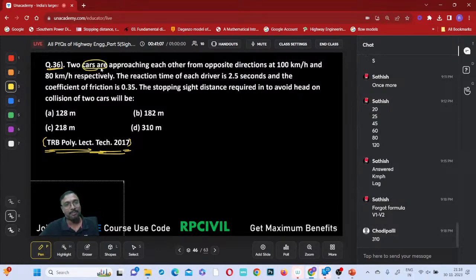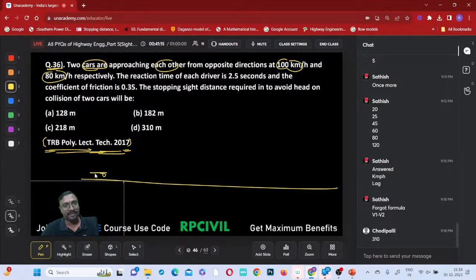Two cars are approaching each other from opposite directions at 100 kmph and 80 kmph respectively. The first car is approaching at which speed? 100 kmph, right? That is your V1 equal to 100 kmph. The second car is approaching at V2 equal to 80 kmph, no? The reaction time of each driver is 2.5 seconds. For both it is 2.5, and the friction coefficient is 0.35.